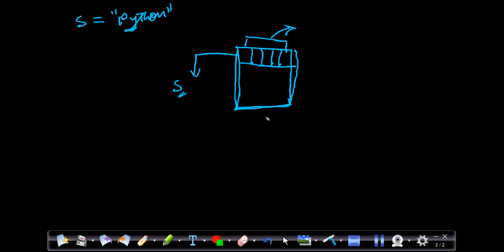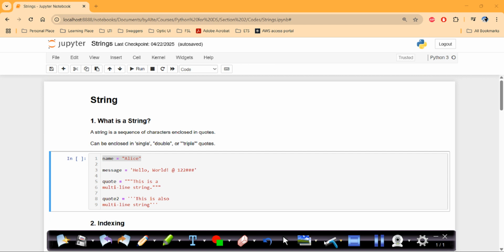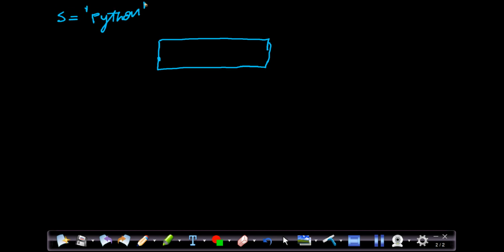Let me erase this and take the block alone, where s is assigned. s is equal to Python. How many characters? 1, 2, 3, 4, 5, 6. Let me draw those boxes. P will be stored here, Y here, T here, H here, O here, and the last character here.